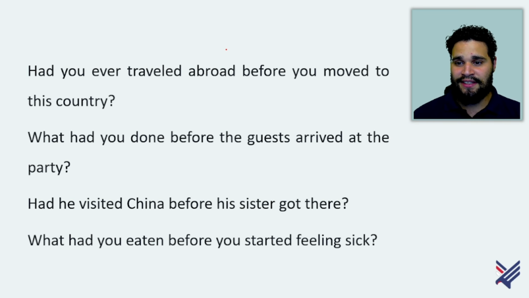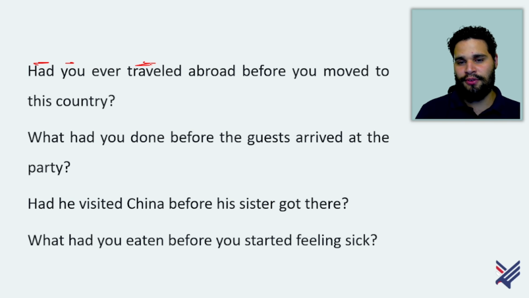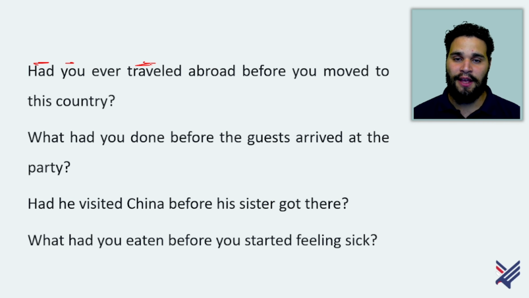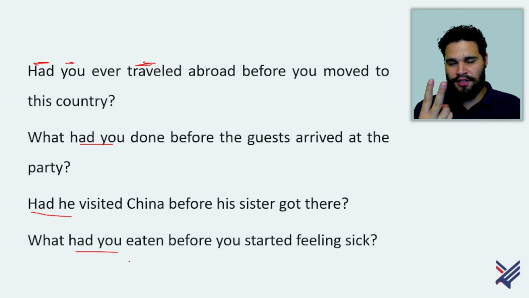We can say sentences such as you had traveled, and that's correct. You had traveled abroad before you moved to this country, and this is an affirmative sentence. When we want to make questions, affirmative questions, you had becomes had you. He had becomes had he. And here also you had becomes had you. You just need to invert the position.